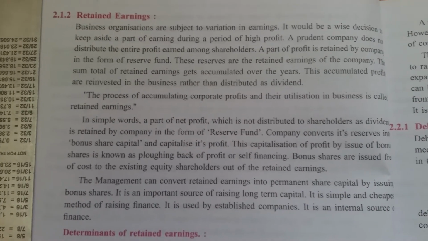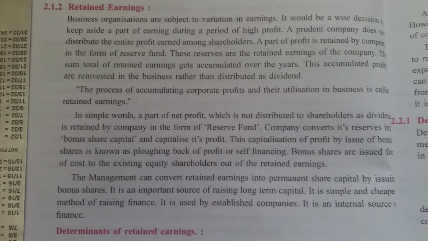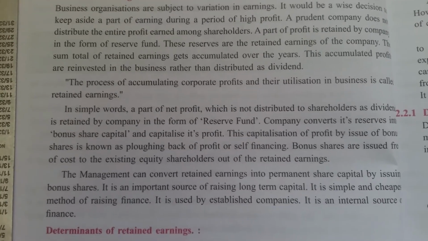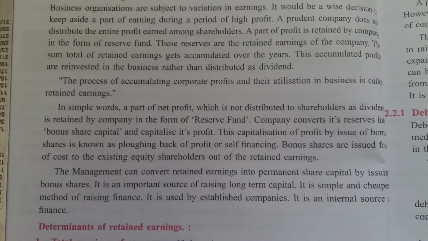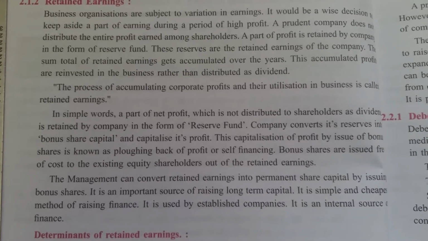It is known as retained earning. The process of accumulating corporate profits and their utilization in the business is called retained earning.